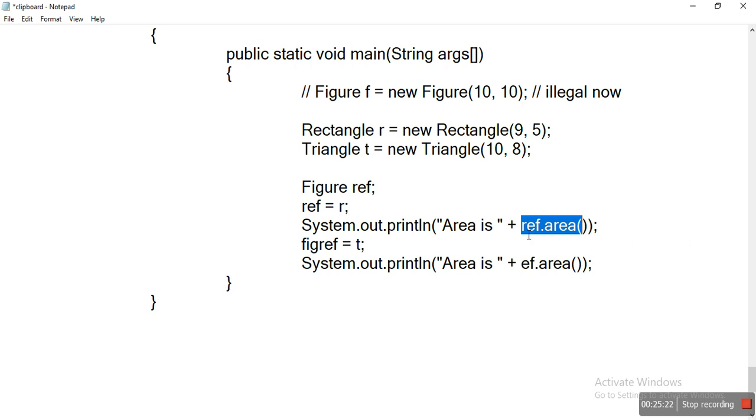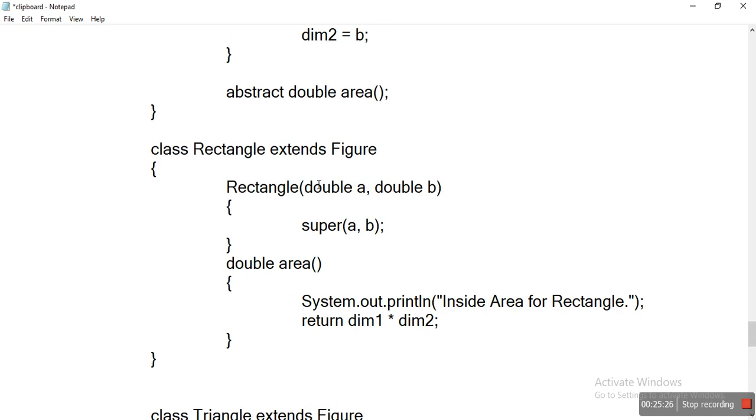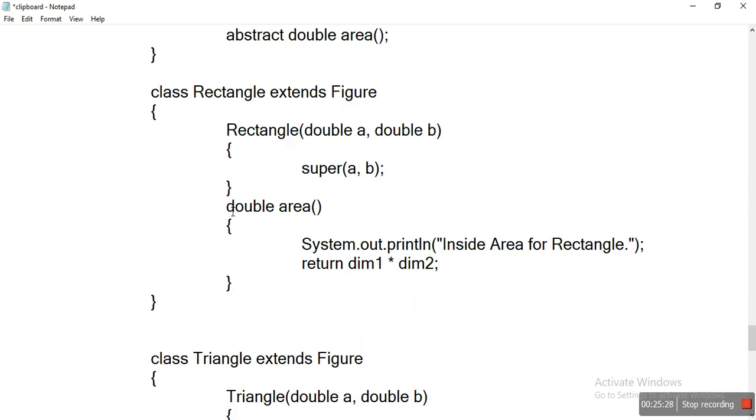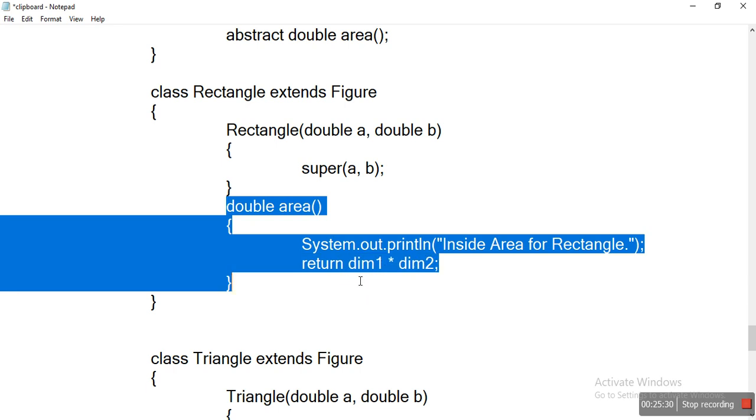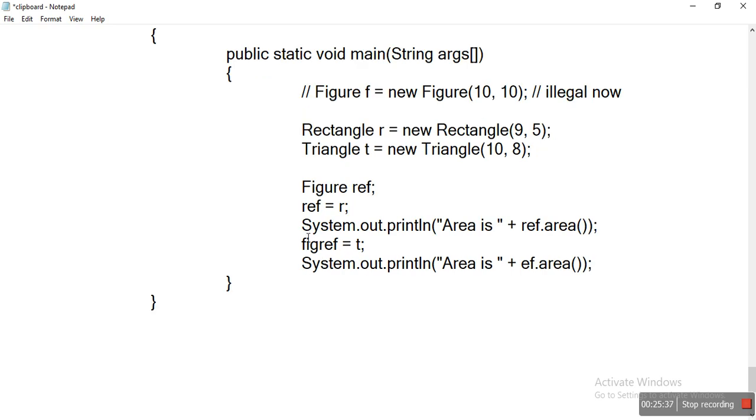After executing this statement, the control is transferred directly to rectangle dot area, and this method is executed. Next, we print the value, because the area method returns some double value.